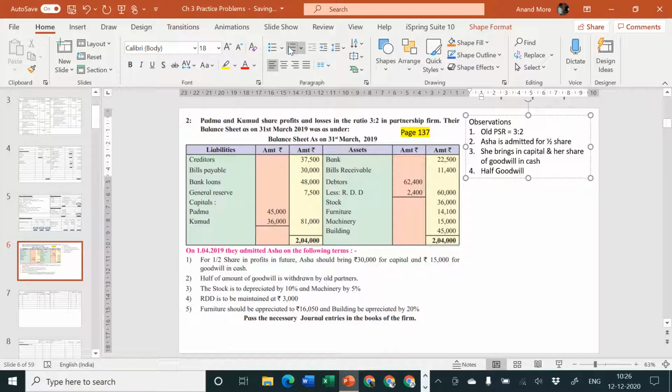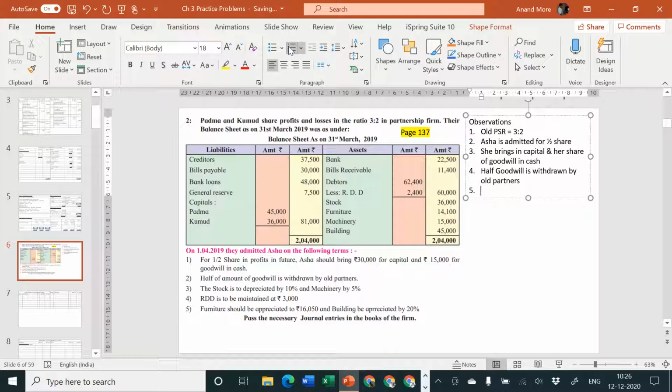Half goodwill is withdrawn by old partners. So there is one more entry which will have to be passed now. It is like drawings. The only thing is that these drawings are based on the amount of goodwill.